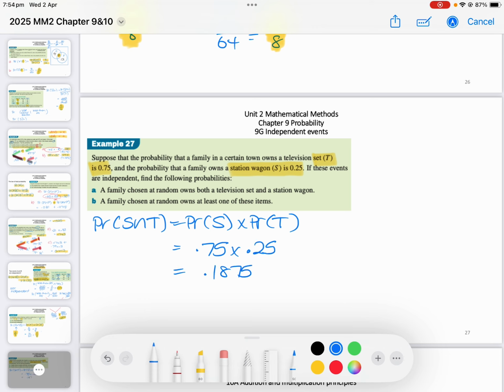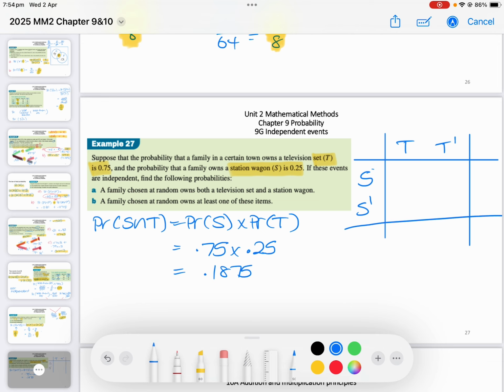So if I go to set up a two-way table, I'm going to have television or don't have a television. I'm going to have a station wagon or don't have a station wagon. And then we know it adds to 1. S intersect T is 0.1875. Probability of T is 0.75.